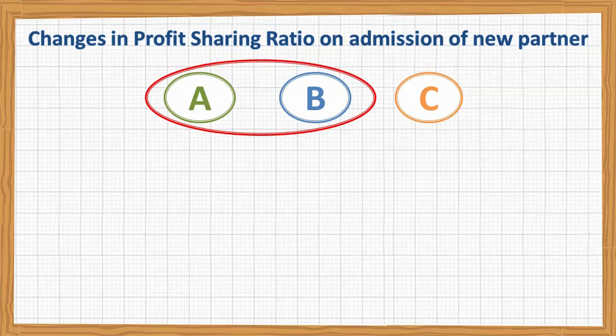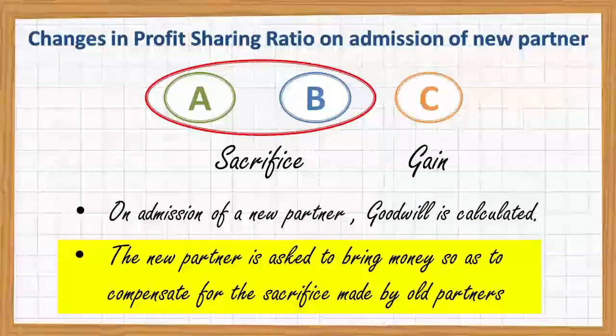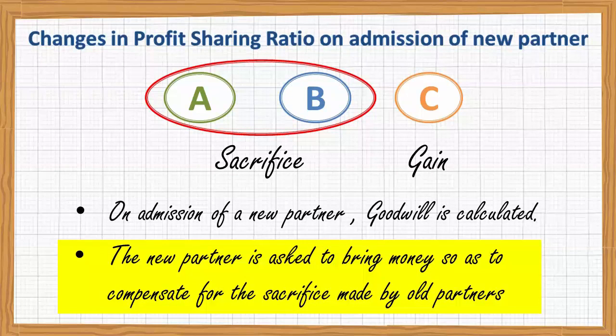A and B will have to sacrifice so that new partner C can gain. So because C is going to gain, C will have to compensate for the sacrifice of A and B. And for this thing, he will have to bring money for goodwill. It means whenever the new partner is admitted, the value of goodwill is calculated at that moment, and the new partner is asked to bring the money to compensate old partners for their sacrifice.